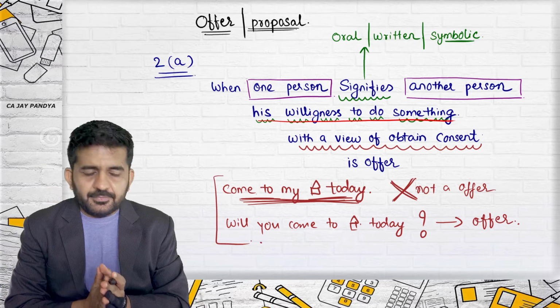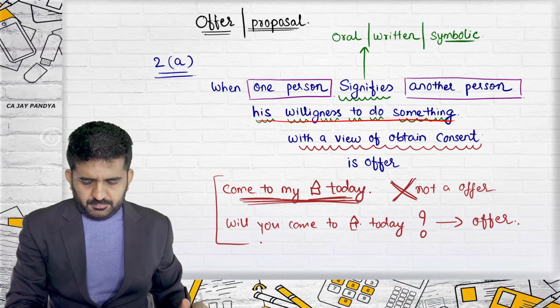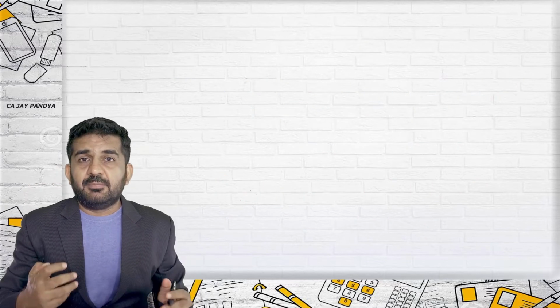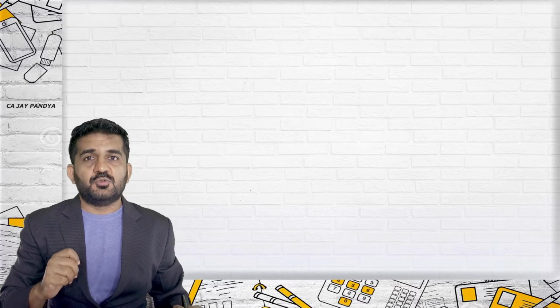Is it all right? We are going through something which are offers, something which are not offers. Will you go out of the class is an offer. You go out of the class is an order and is not an offer, because the last part is missing, which is with a view of obtaining consent. Let me take some of the doubts from chat and then we'll be going ahead.